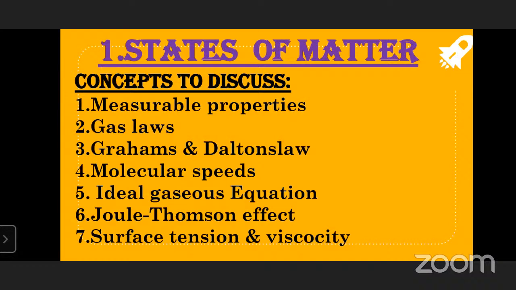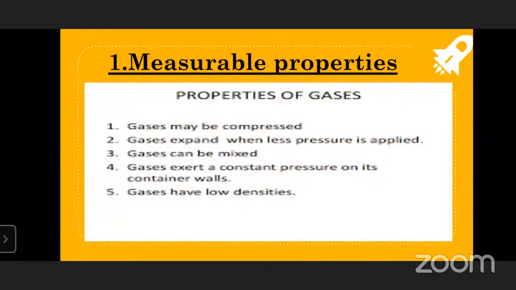Now we will discuss what gas is. The measurable properties of gases, if we see. We fill the syringe with air, blow the air into it, and compress it. What will happen?